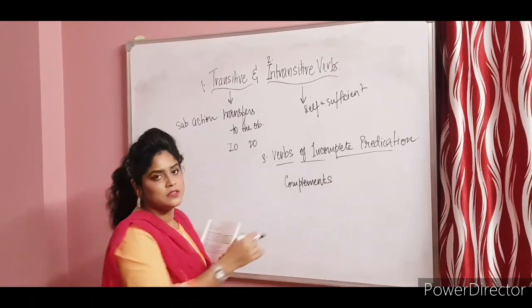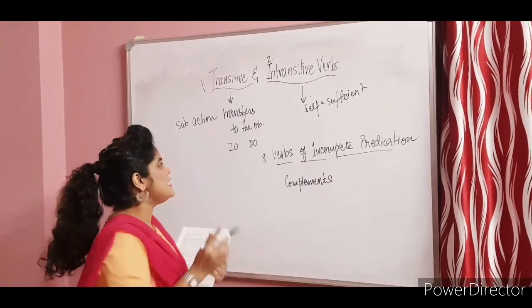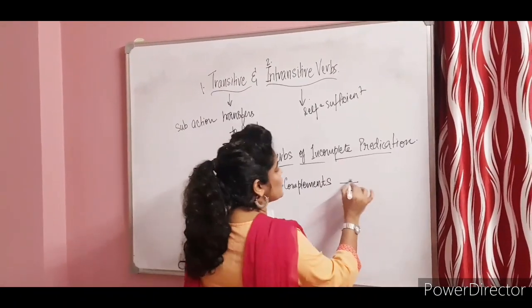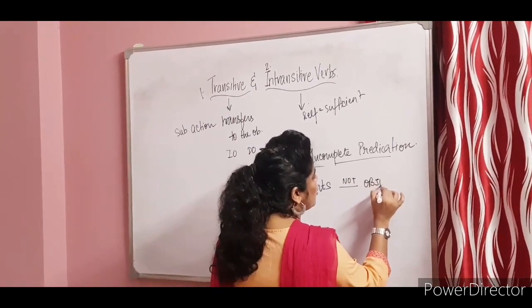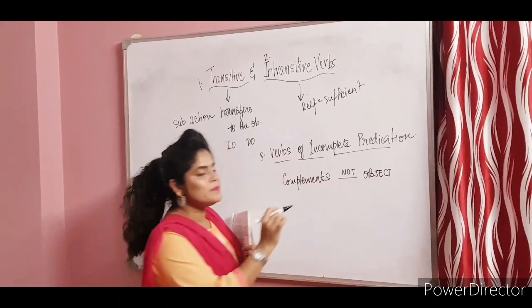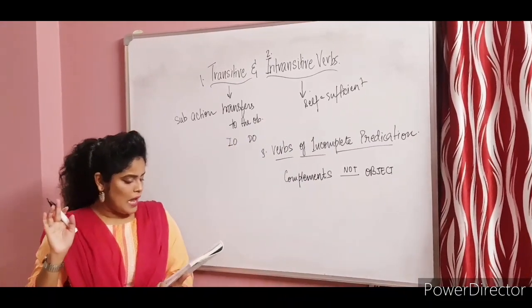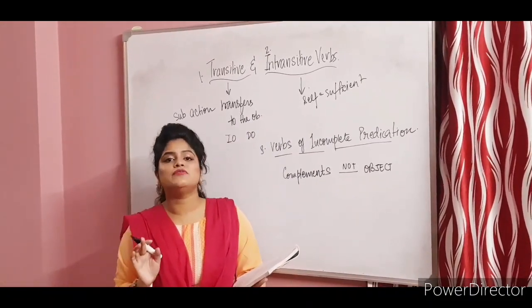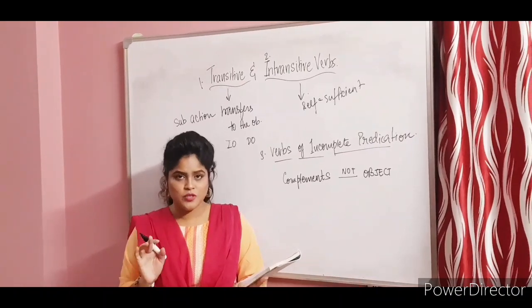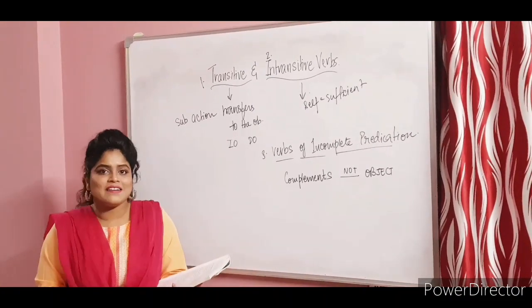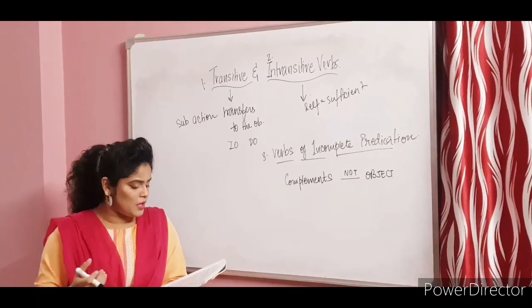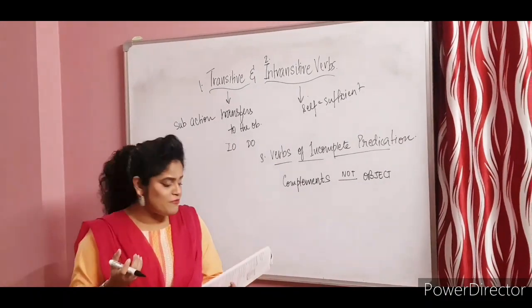A complement, which means that which completes, is not an object. An object is acted upon by the verb. The object is where the action is being received, and the object is affected by the verb.